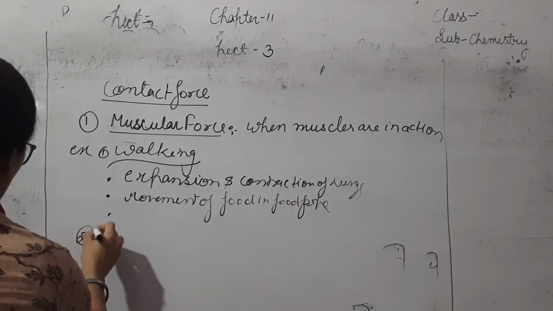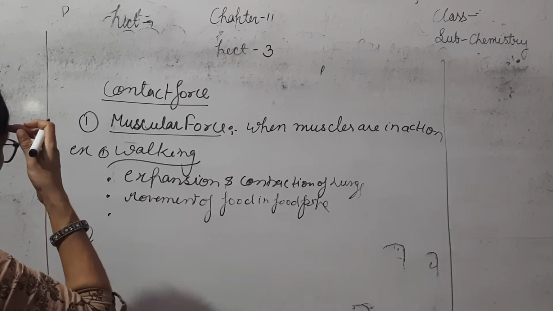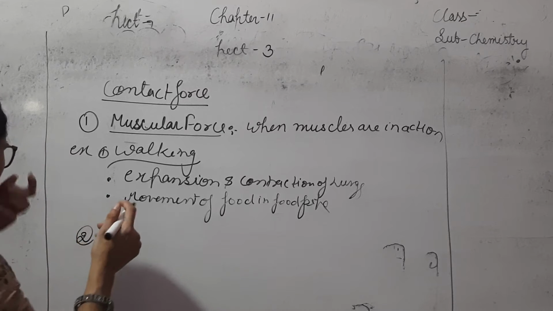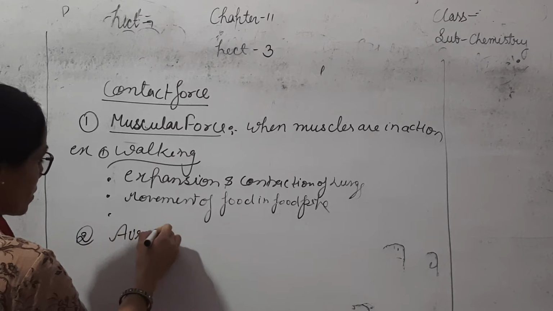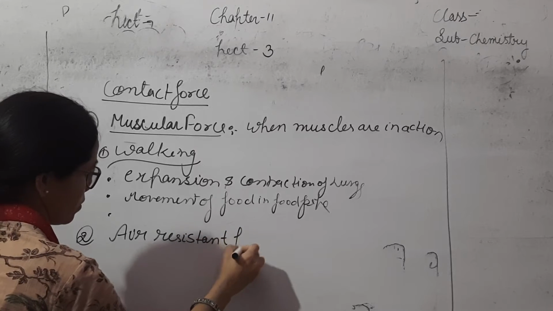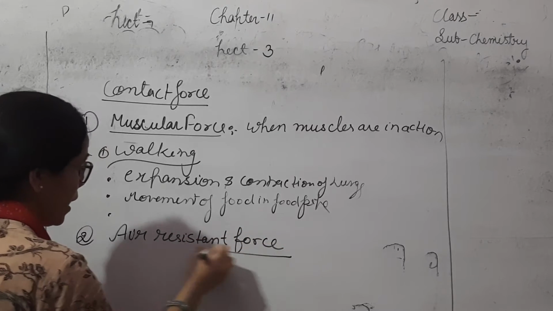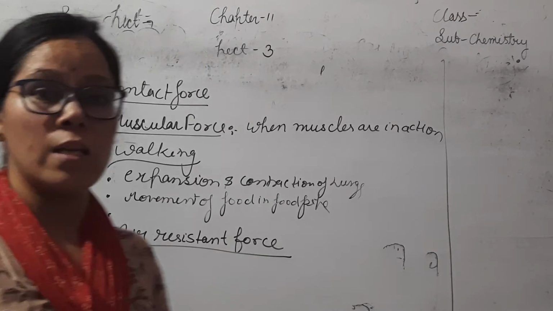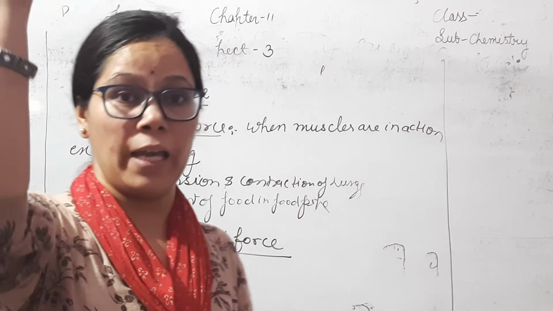The second one is air resistance force. Air resistance acts when an object flies in the air.